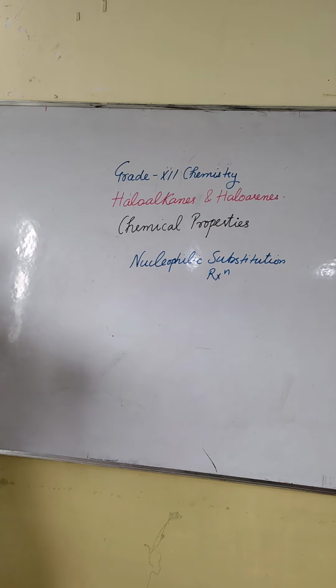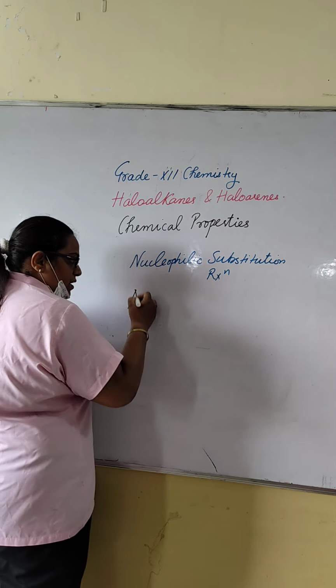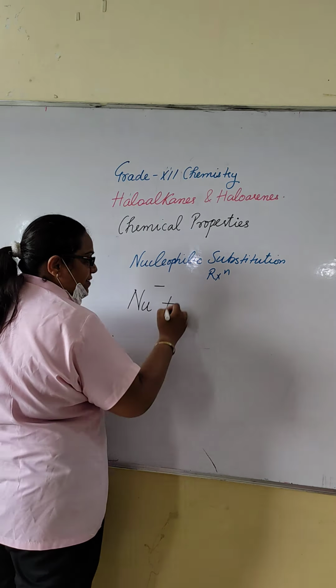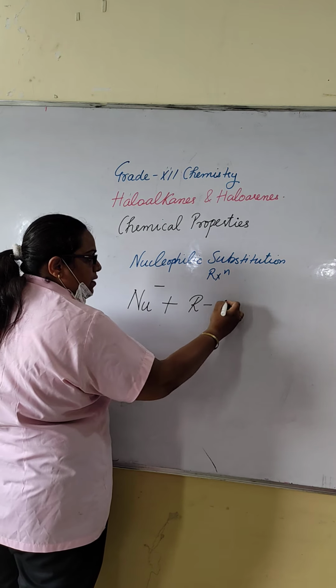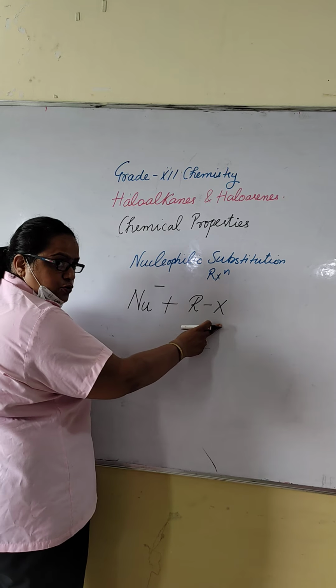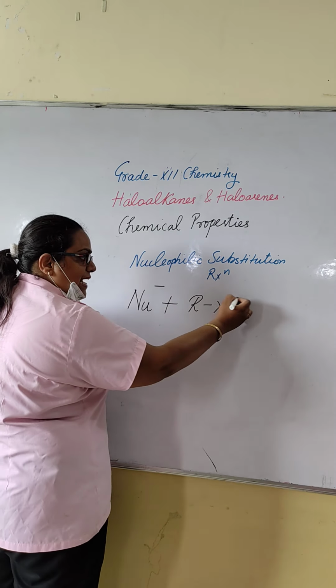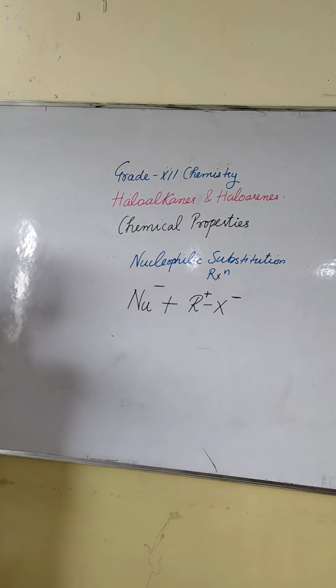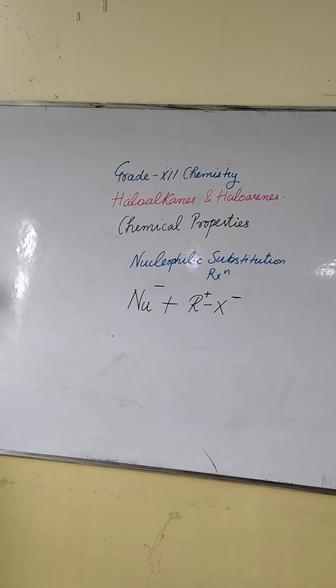See, we have a nucleophile which is carrying negative charge. It reacts with the carbon atom attached to the halide, which is carrying positive charge. Fine. Nucleophile is reacting with alkyl halide or aryl halide.